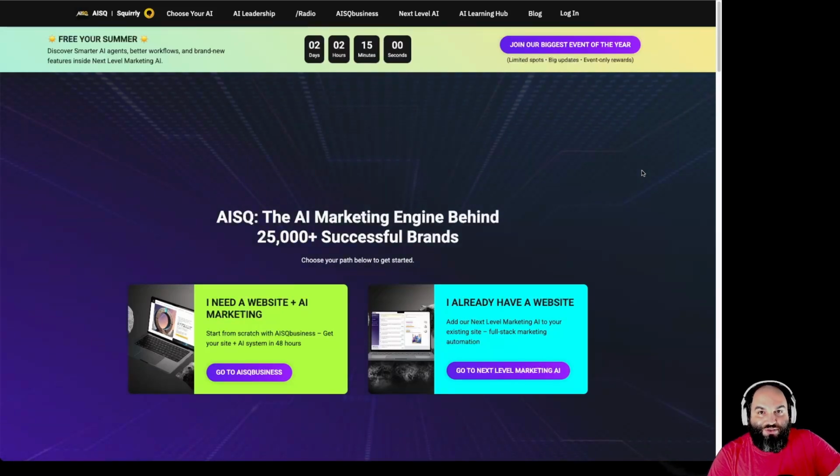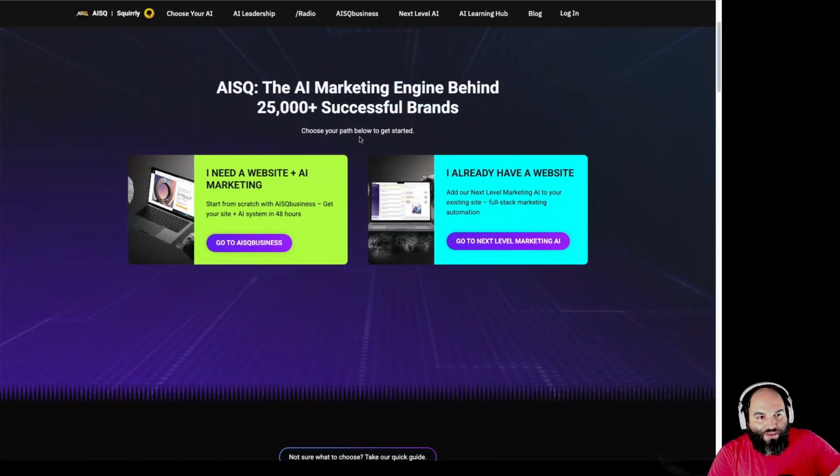Right, it's time to show you the customer app. So the customer app by Squirrly. As you know, Squirrly has rebranded recently to AISQ, and now we are using the AISQ.com domain name for everything that we've built. So if you come on the home page, you can see AISQ business that gives you a site plus next level. You can see next level.